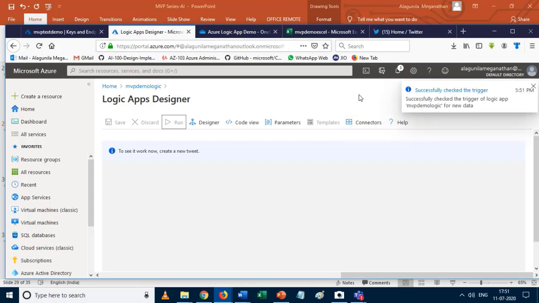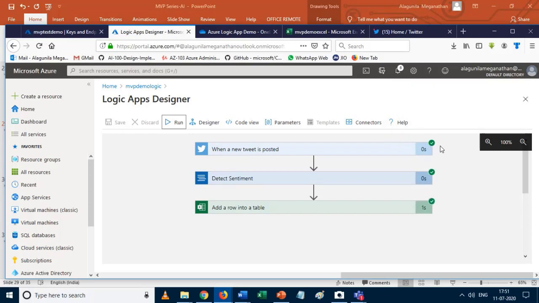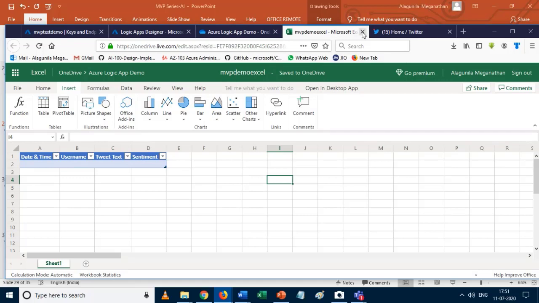So it checked the trigger. Yes, it's successfully triggered. Once it's successfully triggered, you get this green tick. Otherwise, you can have a warning symbol. So let's check. It can take the input from our Twitter, and then we apply the sentiment level, and it's saved into the Excel file. Let's check the Excel file. Okay, I need to refresh it.